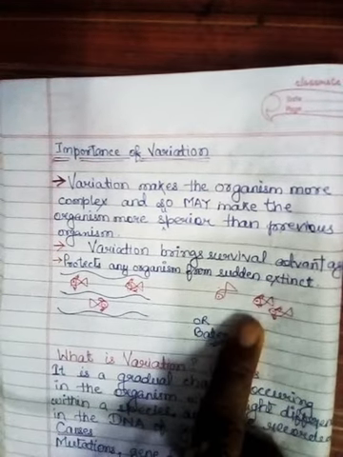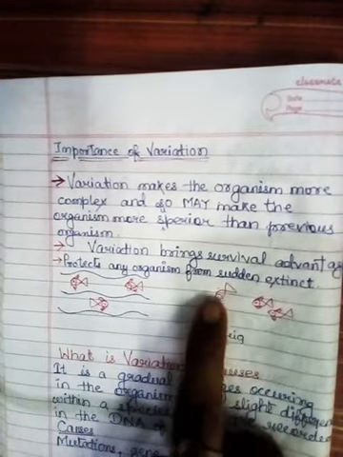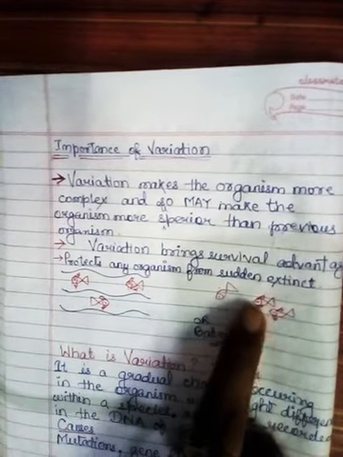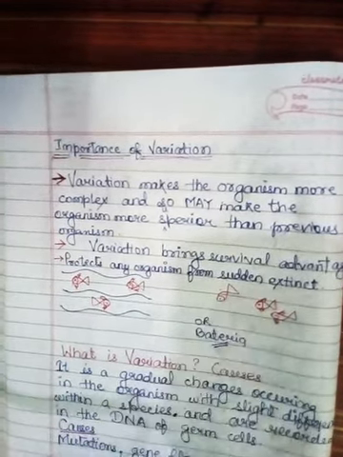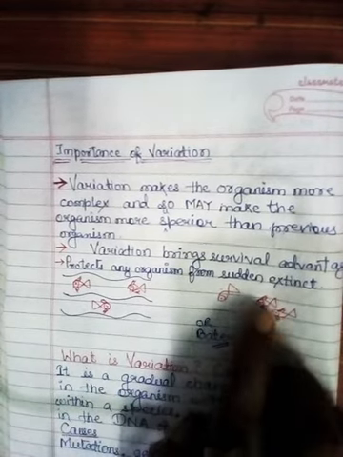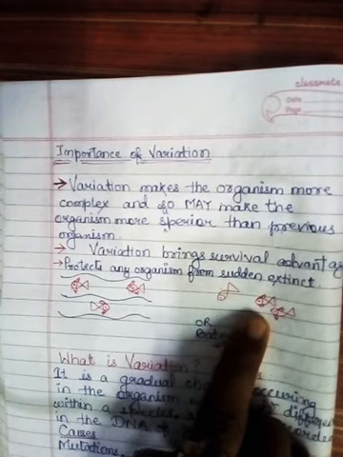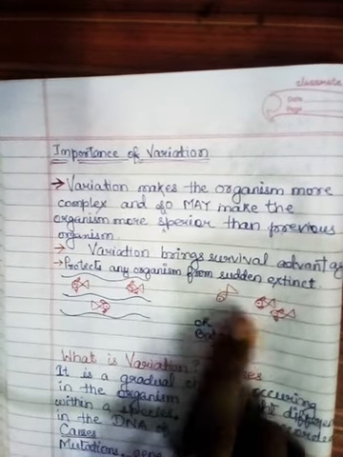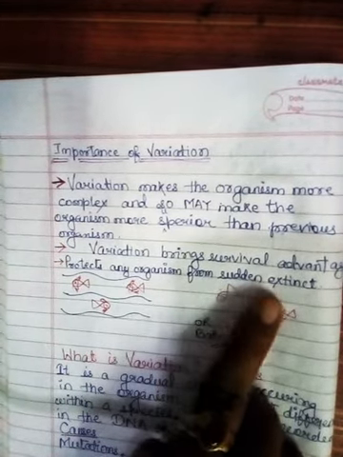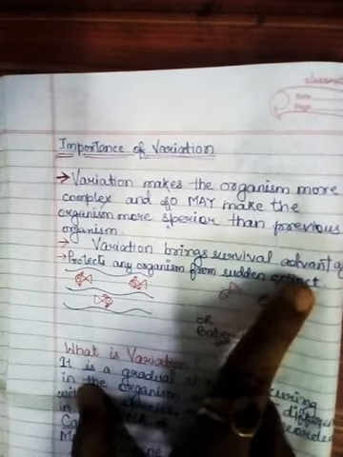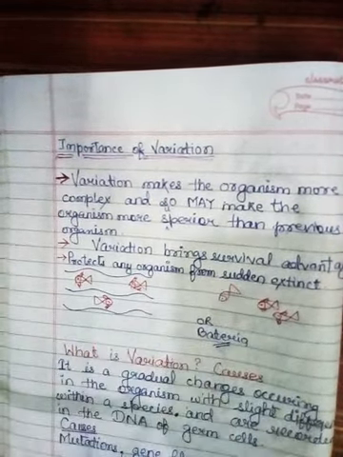Suddenly the pond dried, and this one died because there was no water, and these two were living because they can live in mud also. So the variation which has occurred in these two has made them able to live in a different habitat also, and thus it has protected the organism from sudden extinction. So variation also brings survival advantage and protects an organism from sudden extinction.